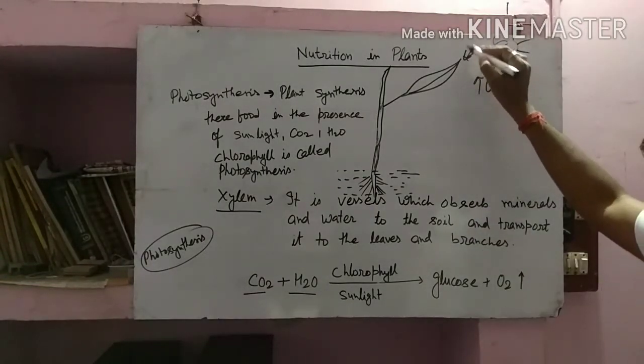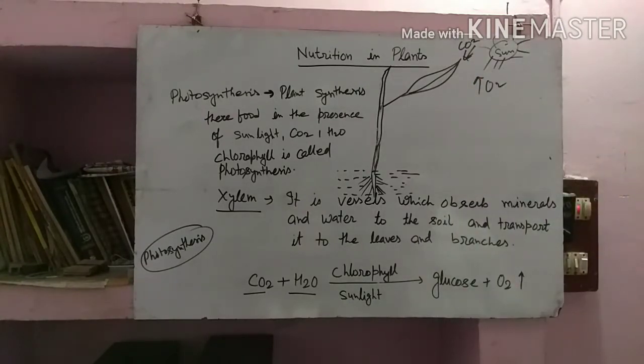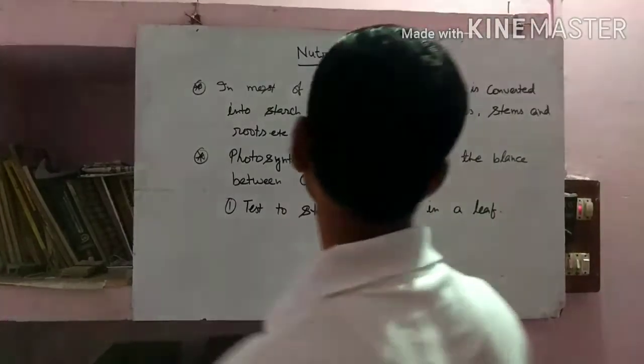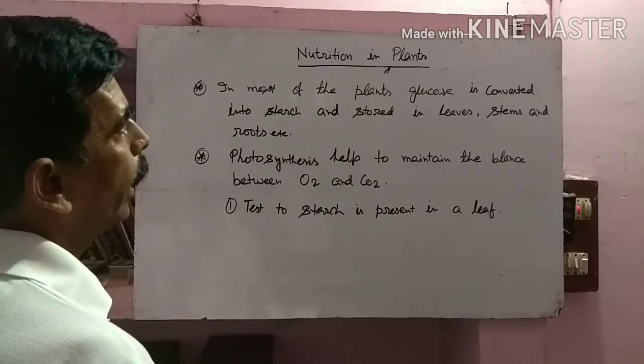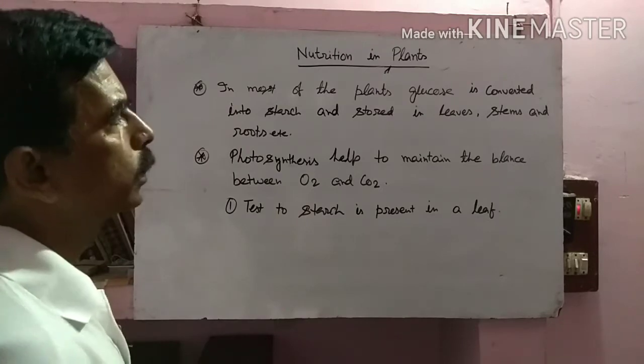Plants take carbon dioxide and release oxygen as well as some water vapor also. The next term is, as we discussed here, in most plants glucose is converted into starch and stored in leaves, stems and roots, etc.